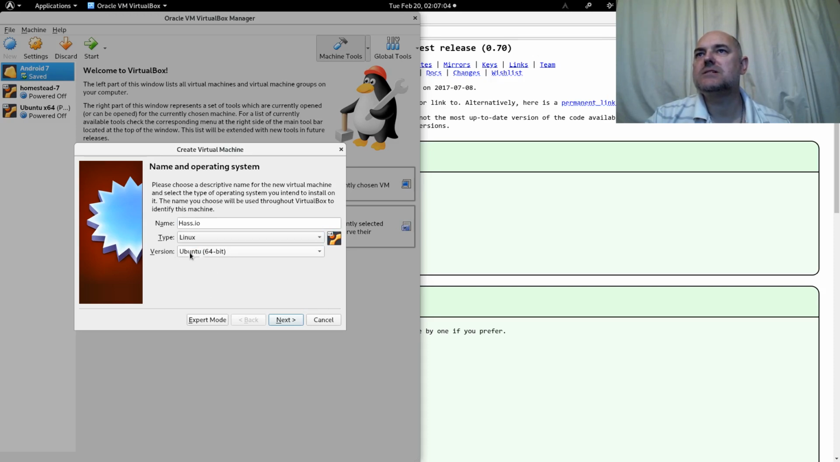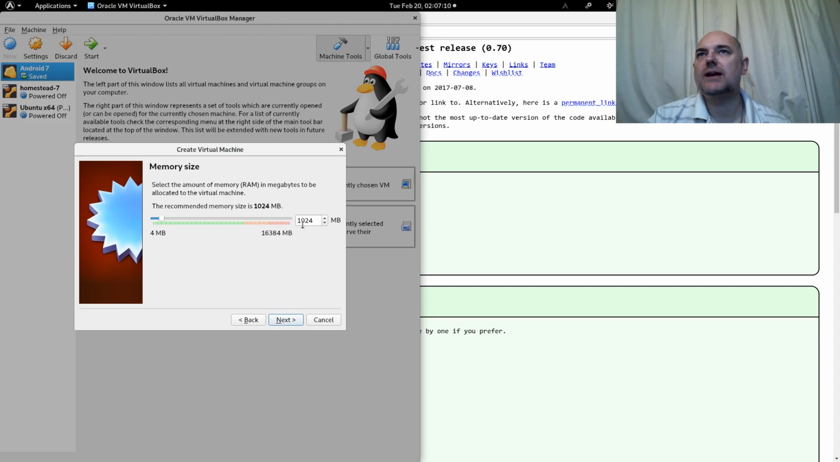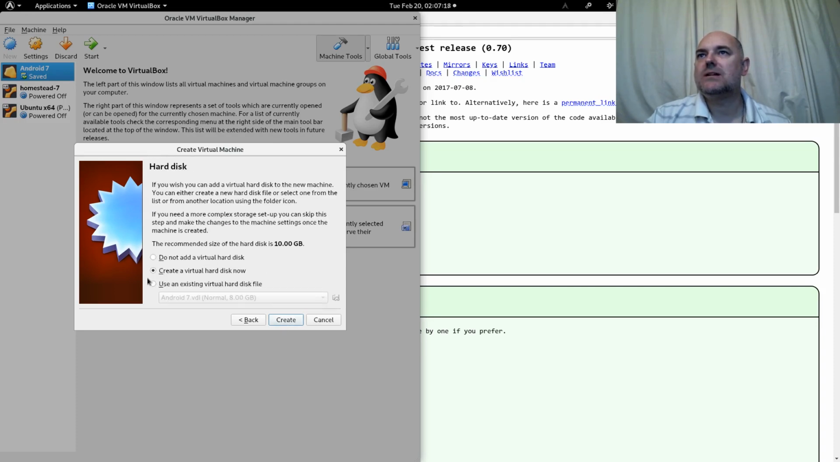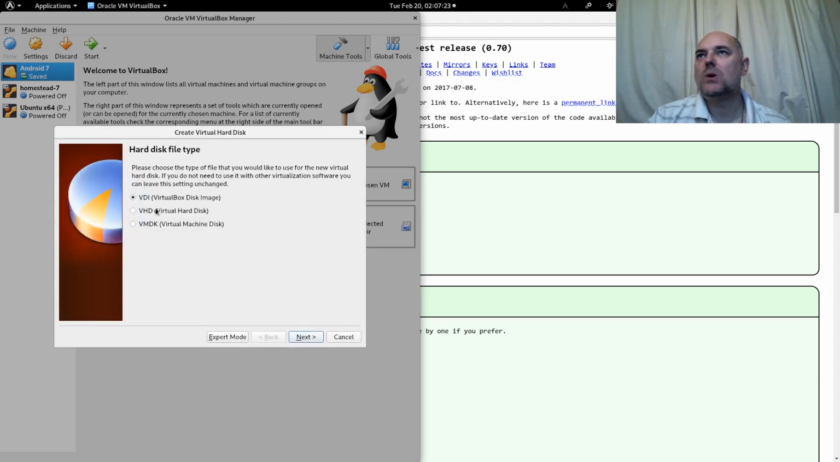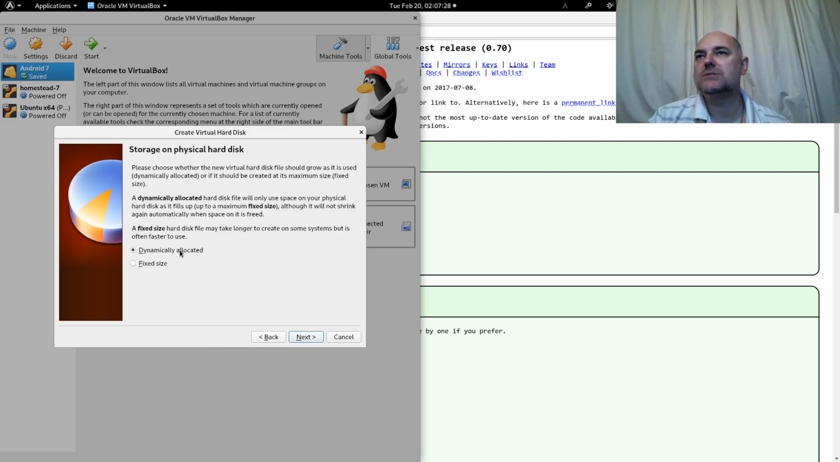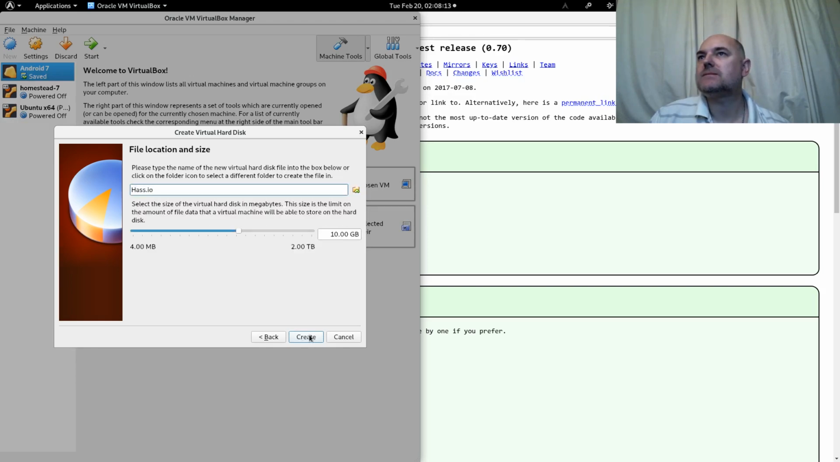Type is Linux. It is Ubuntu 64-bit edition. Click next. Okay, I'm going to leave the memory at 1024 megabytes, a gigabyte. Then we are going to create a new virtual hard disk. We're going to leave it as Virtualbox disk image, and we're going to leave the size to be dynamically allocated. Okay, this is just the size. I'm starting at 10 gigabytes.